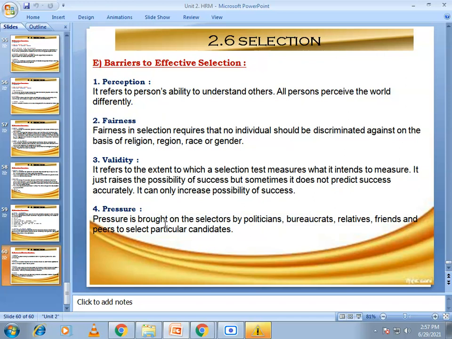The candidates selected because of such compulsions are obviously not the right ones. Applicants or appointments to public sector undertakings generally take place under such pressures. So all these are the barriers to effective selection.